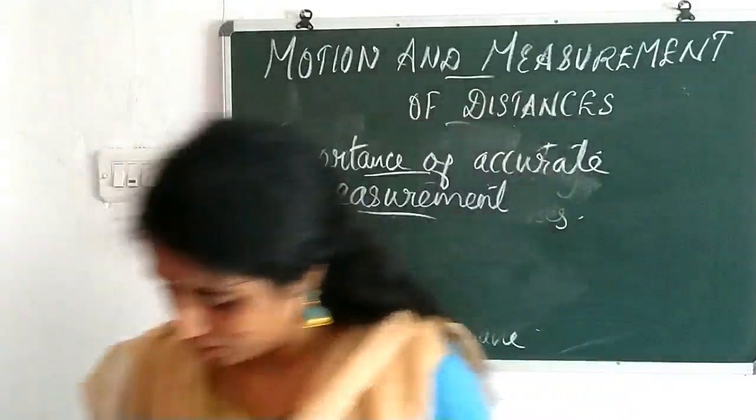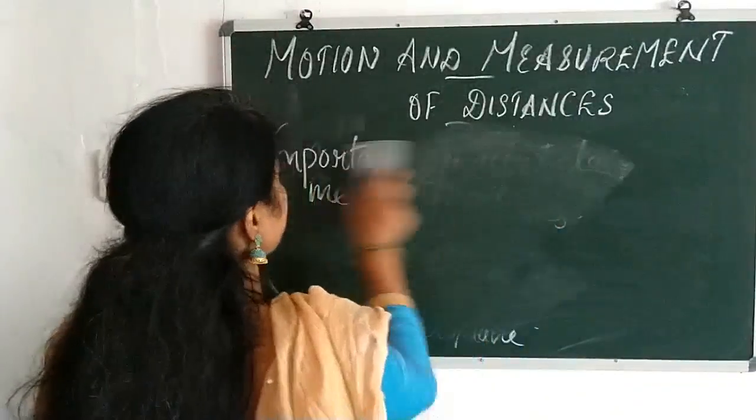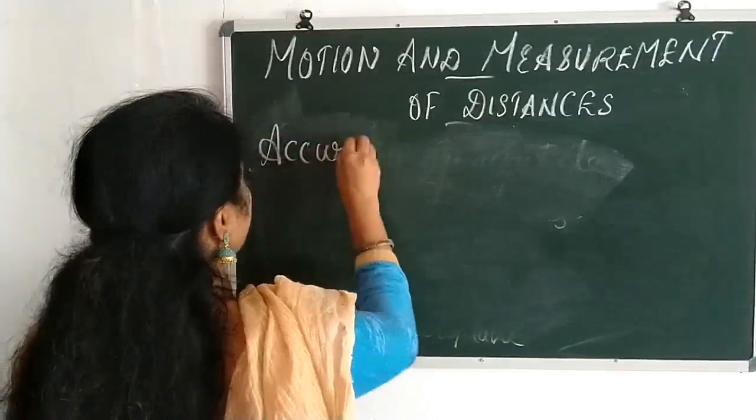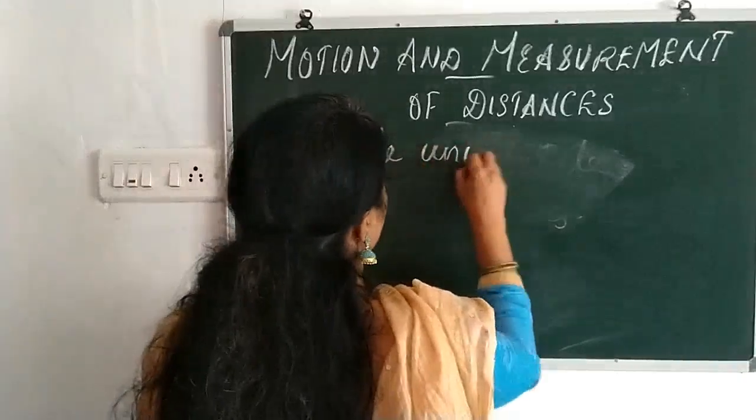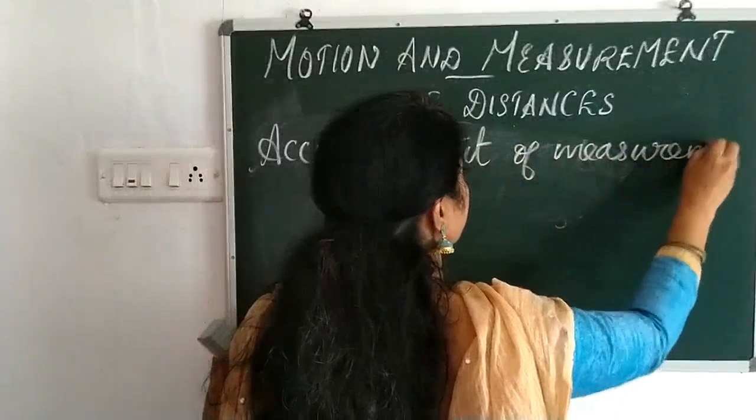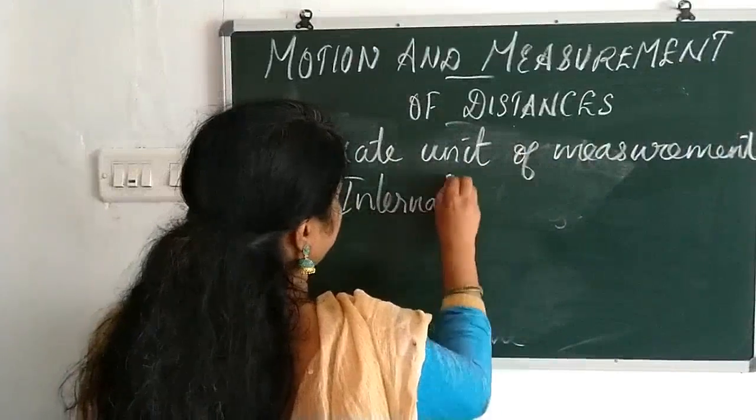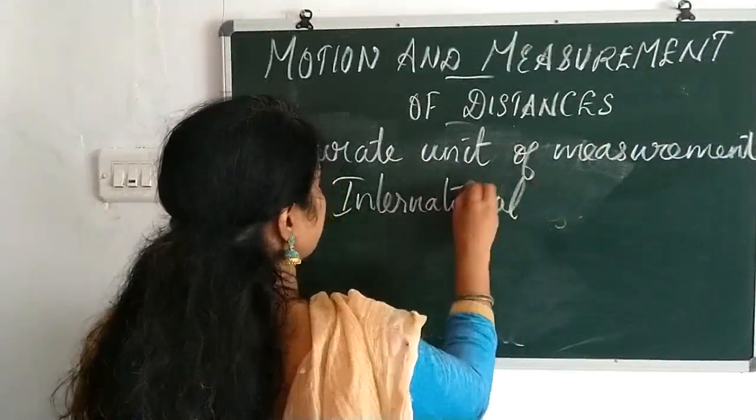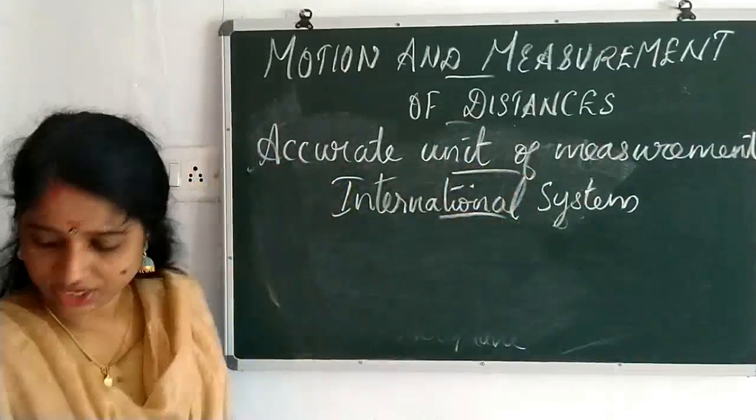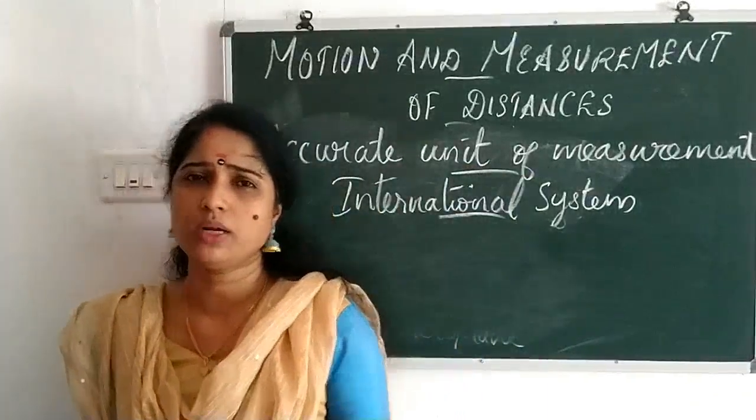So now we can move on to the next section, that is the accurate unit of measurement. International system. Okay, so now we know that this accuracy, accurate means what? Correct.